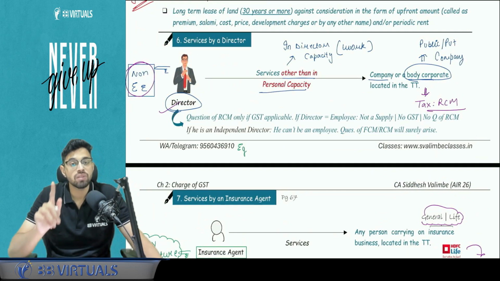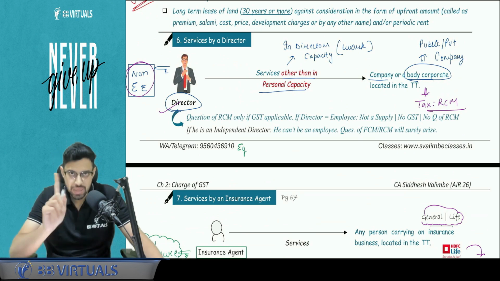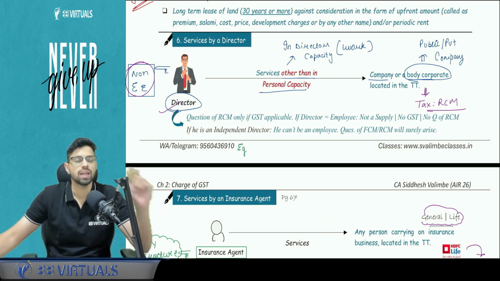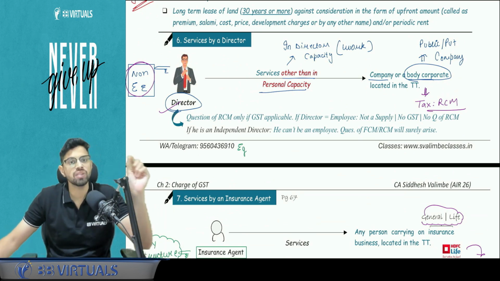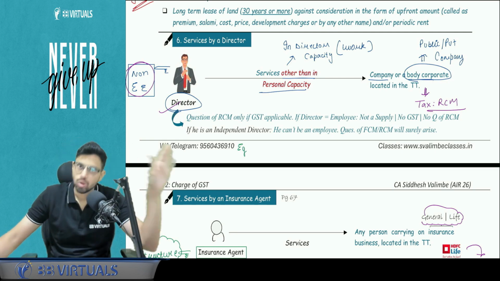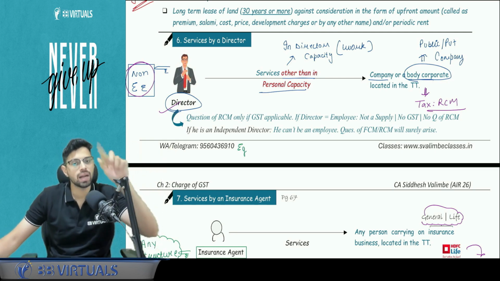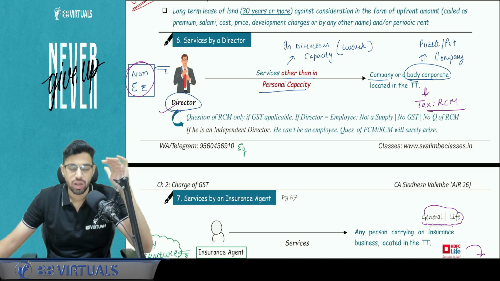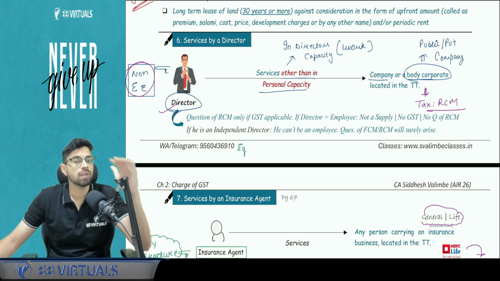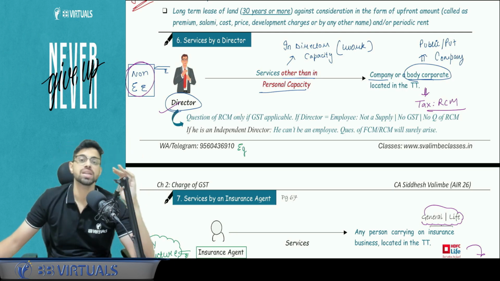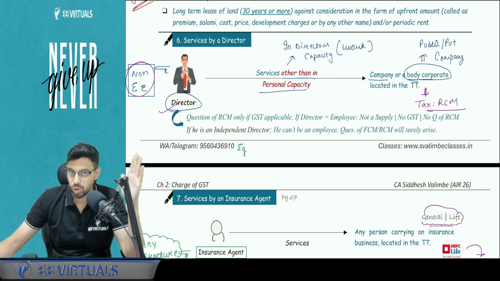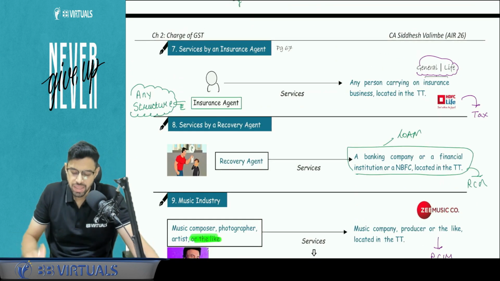Director services, whichever are in the official capacity, not personal capacity, are taxable under RCM. So sitting fees, RCM. Salary, not covered, Schedule 3. Okay, independent director, as you remember from chapter number 1, an independent director will always be under GST. An independent director can never be an employee. Clear? Okay.